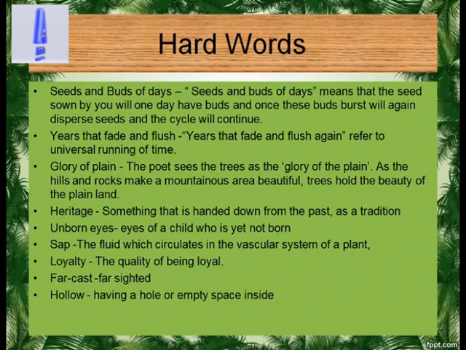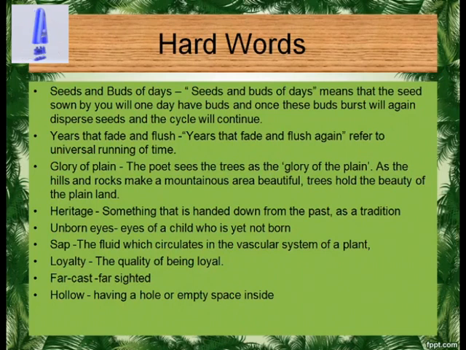Seeds and buds of days. Seeds and buds of days means that the seed sown by you will one day have buds, and once these buds burst, they will again disperse seeds and the cycle will continue. Years that fade and flush. Years that fade and flush again refer to the universal running of time.